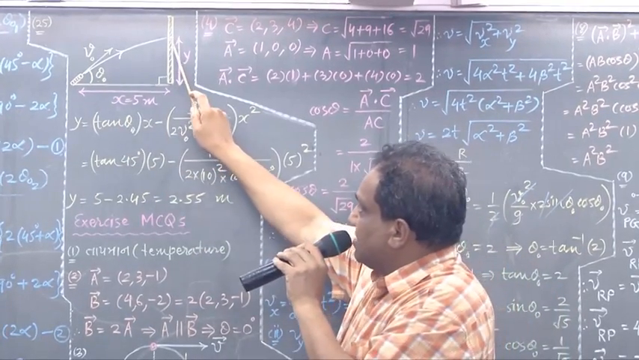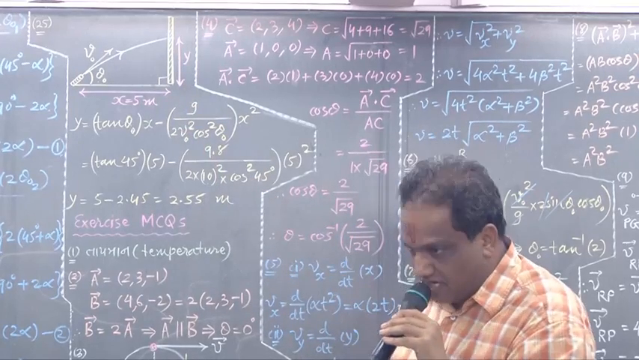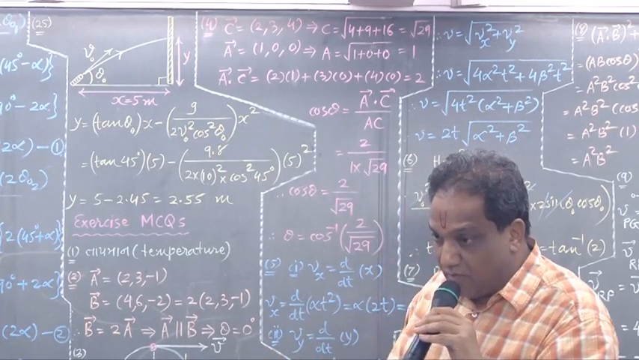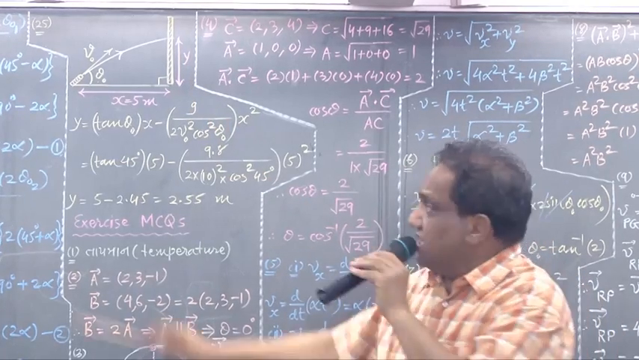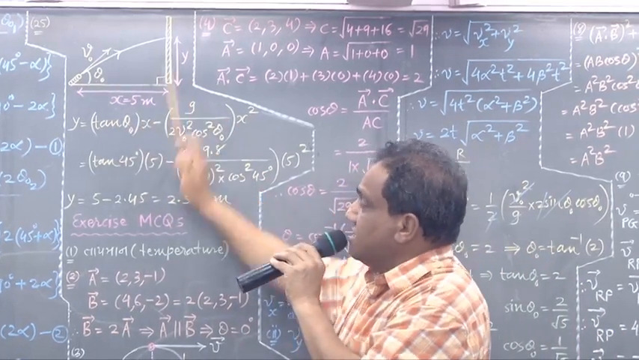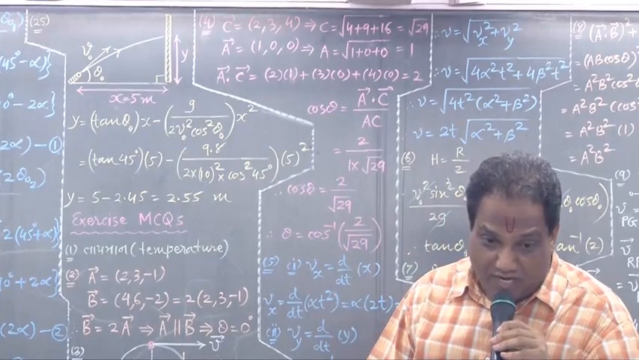Suppose they ask, if this motion starts at t equals 0, and if the water strikes here at time t equals t, after how much time will the water strike here? How much time will be taken by this water particle to go from here to here? If they ask that time, how will you find out?